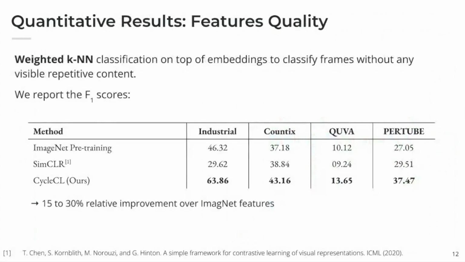For a more quantitative analysis, we first analyze the goodness of the learned features by computing how well the embeddings of normal and anomalous samples are separated in the embedding space. We perform weighted KNN classification on the embedding extracted from each frame, and we try to classify whether a frame belongs to a repetition or to an interruption event. We compare against other methods for self-supervised learning, and we can see that we obtain good results in all the 4 datasets, while CycleCL has the problems that we discussed before and actually hurts the performance with respect to just a model pre-trained on ImageNet. You can find more experiments in the paper.